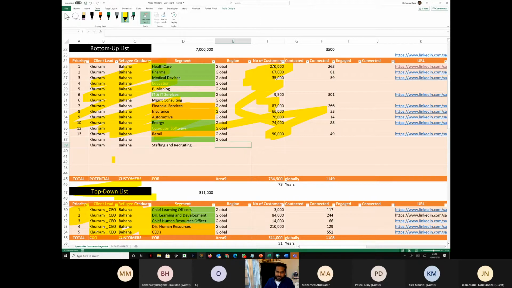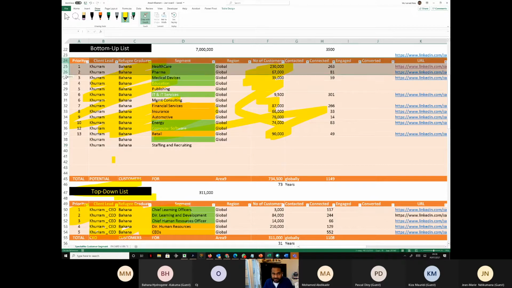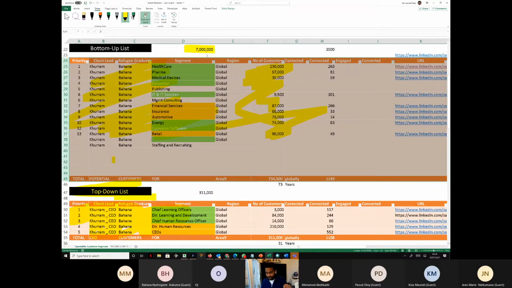So yes, I think it's really important for you to understand this idea. The bottom-up list will be in millions of people, correct? In this case, the actual number is 7 million people for Area 9 as a company. What it means is Area 9 as a company can sell their product to more than 7 million people across the globe. That's this bottom-up list.